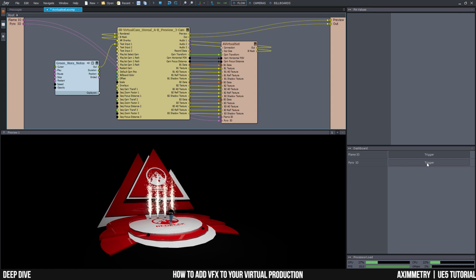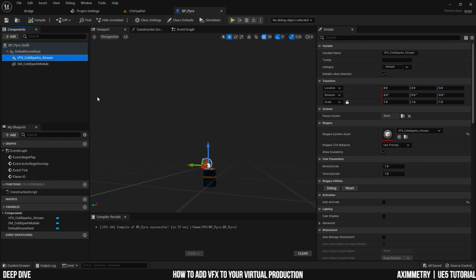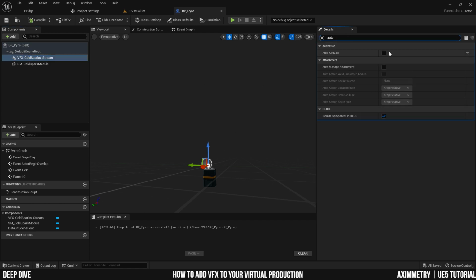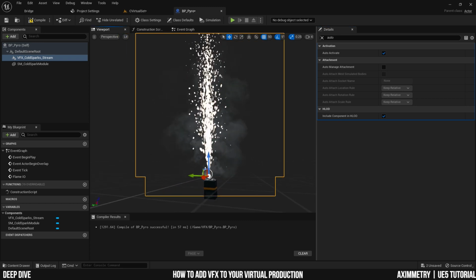Now again, it's maybe slightly too big for you, and there's an easy way to adjust this. Back inside the BP Pyro, select your VFX, and you will see the details panel on the right. And you can turn on auto active for now so you can see what's going on.